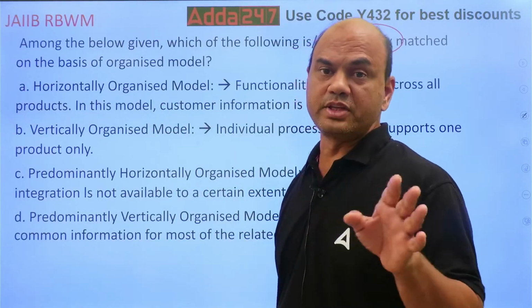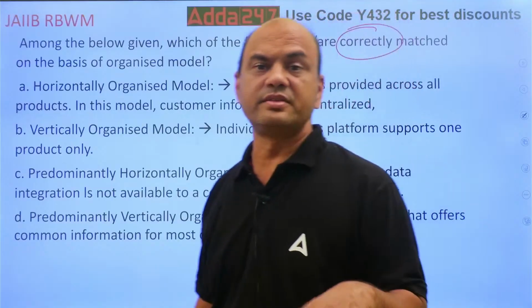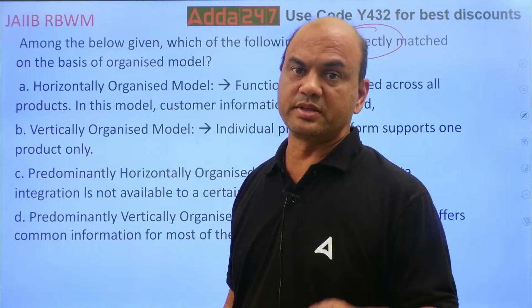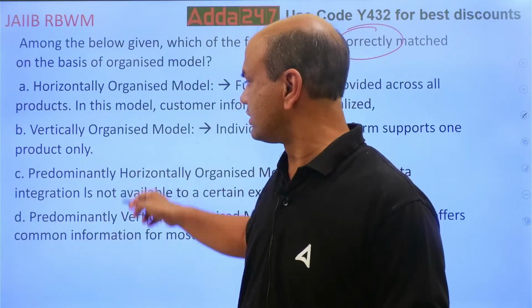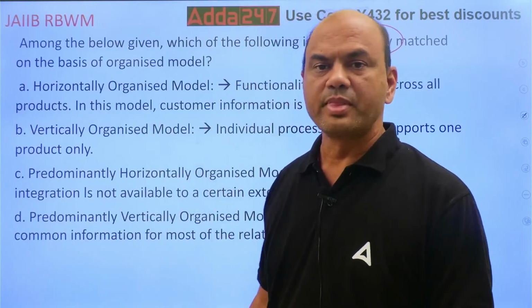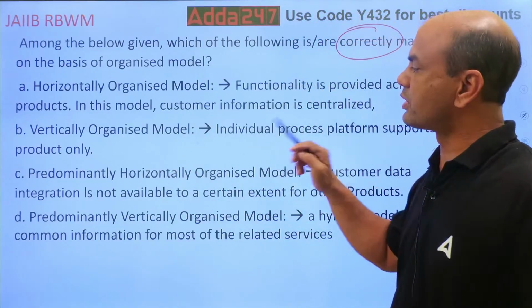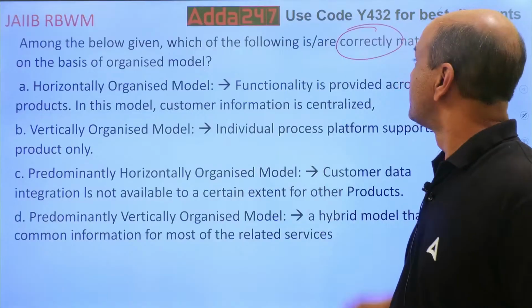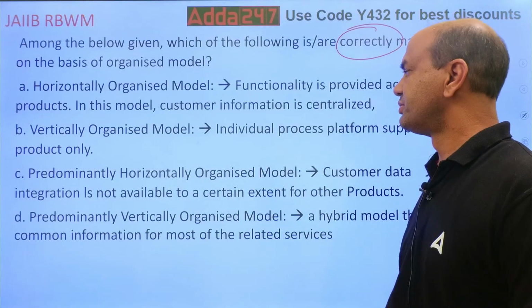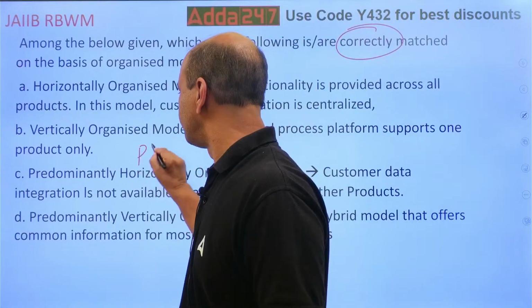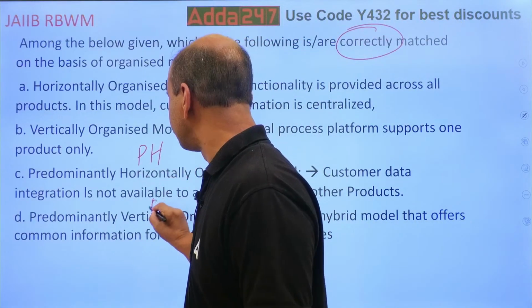Now you have to think of these 4 models: horizontally organized, vertically organized, predominantly horizontally organized, predominantly vertically organized. Vertically organized model, individual process platform supports one product only. You want correctly matched. Predominantly horizontally, we will call it PH for short, and this is PV.